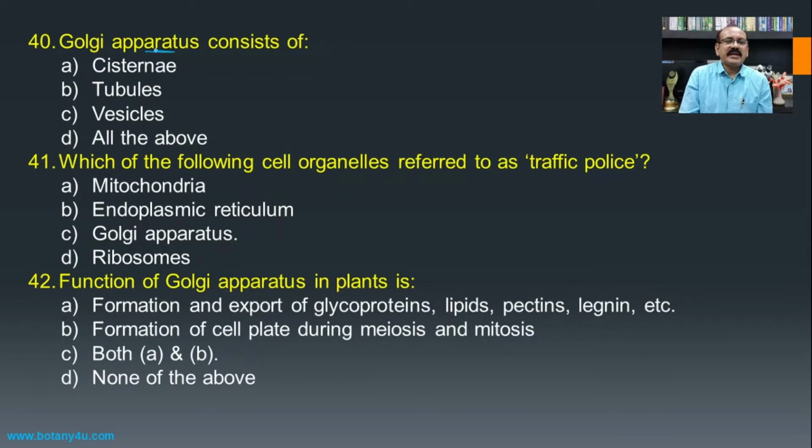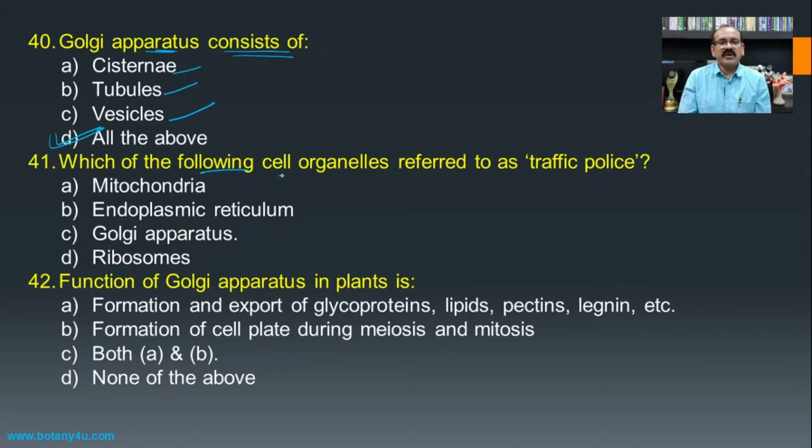Then, the Golgi apparatus consists of cisternae, tubules, and vesicles. These are the different components of the Golgi complex, and this is the same as that of the endoplasmic reticulum, and hence all of the above becomes the answer for this one.